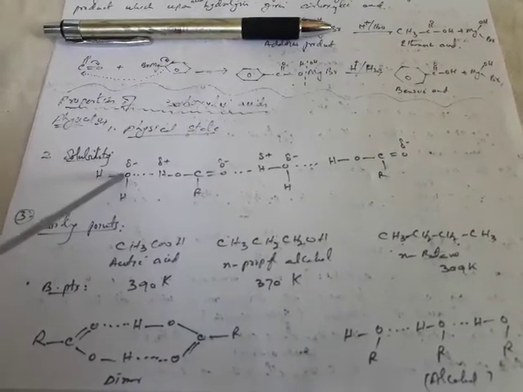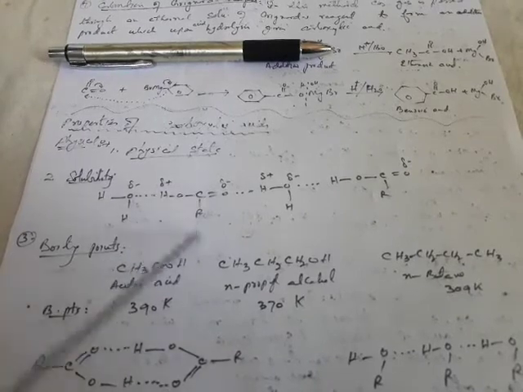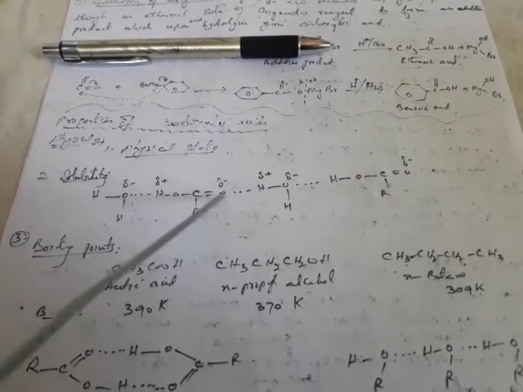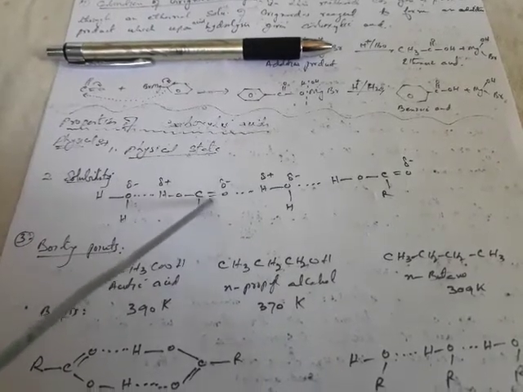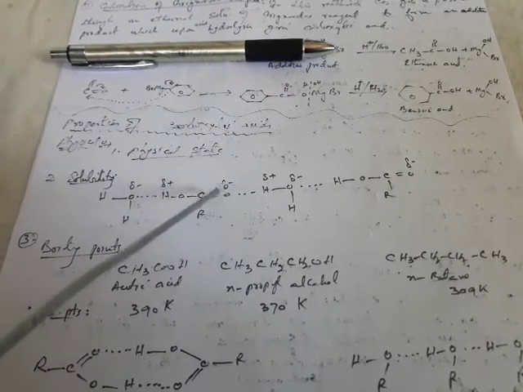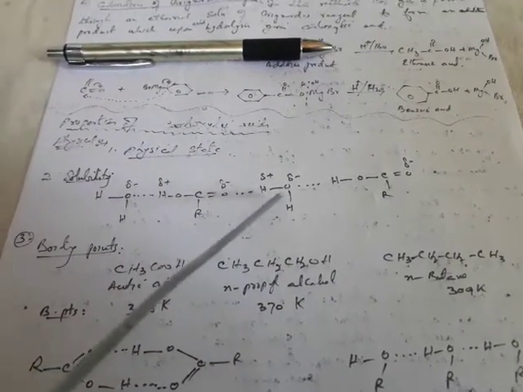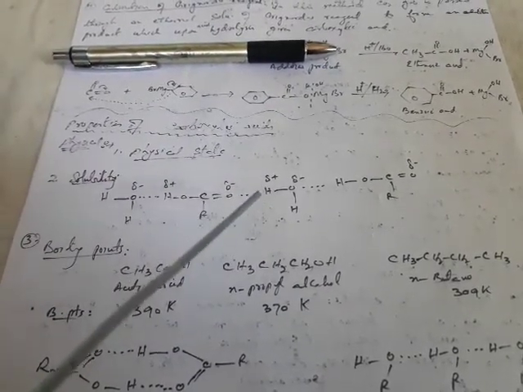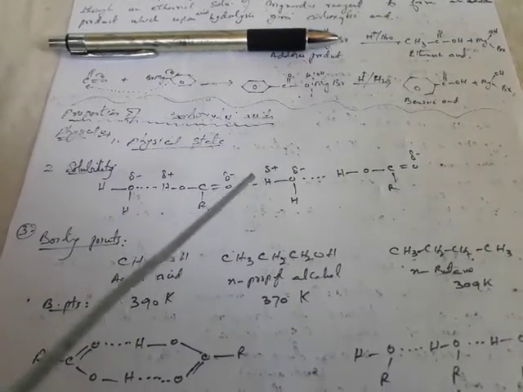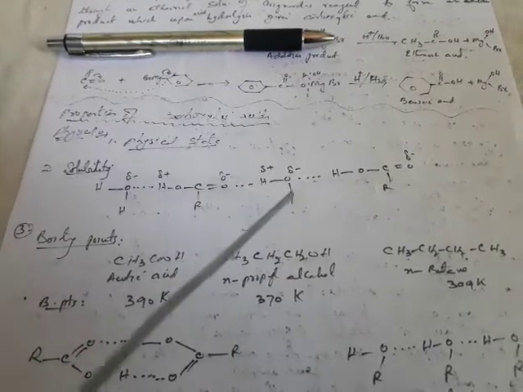The oxygen atom of this water molecule is involved in hydrogen bonding with the hydrogen of the hydroxyl group of this carboxylic acid. Similarly, the oxygen of the carboxylic group is involved in hydrogen bonding with the hydrogen atom of the water molecule. This leads to molecular association, and the solubility gets increased. This is due to the formation of hydrogen bonding.